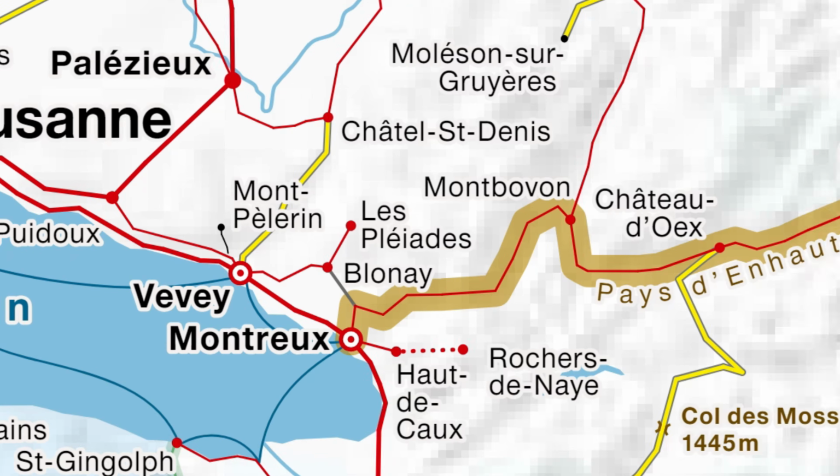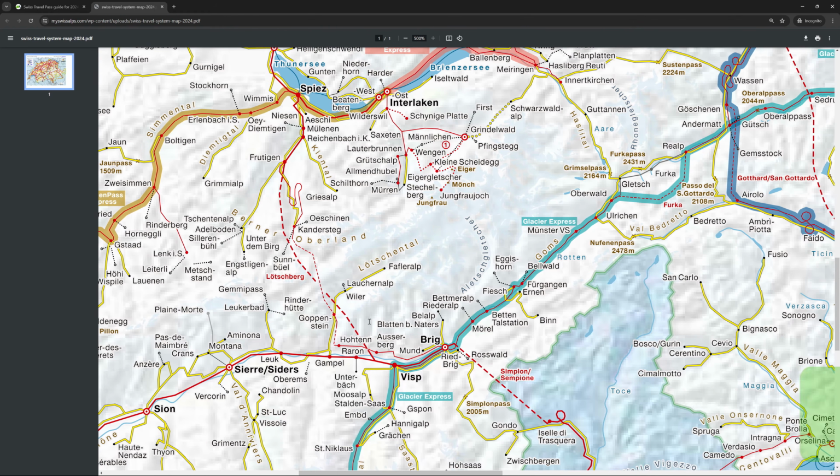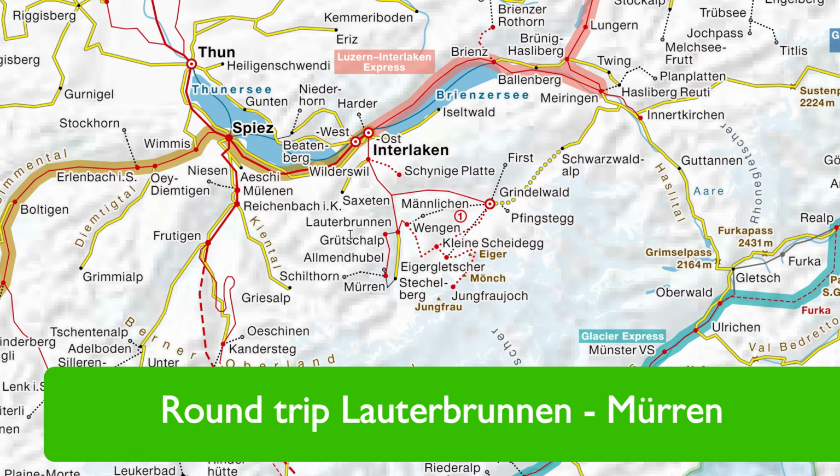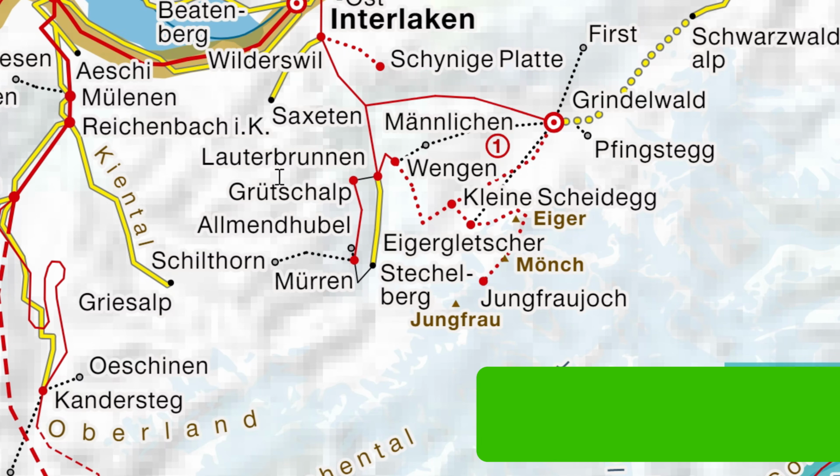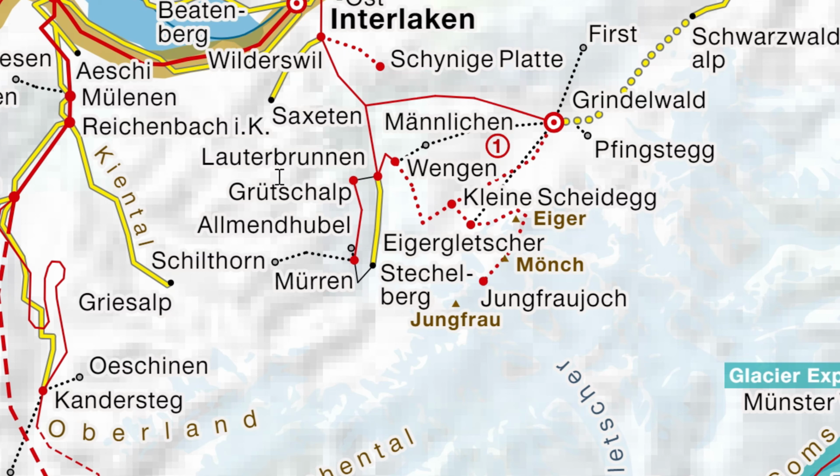In the Jungfrau region, there's this wonderful round trip from Lauterbrunnen to Mürren by cableway and train, back down by cableway, and finally the bus back to Lauterbrunnen. All of those are solid lines too, so they're free.